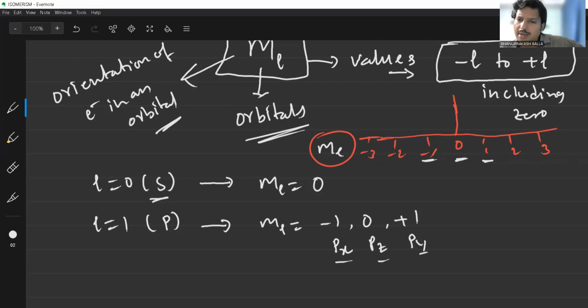But generally, arbitrarily, the pz orbital is considered as 0. So the remaining px and py may be +1 or -1, but it's not a necessary condition that px is -1, py is +1, pz is 0. Ordinarily you can take pz as 0, but px and py may be negative or positive values. It is not an essential condition, just a way of representation.